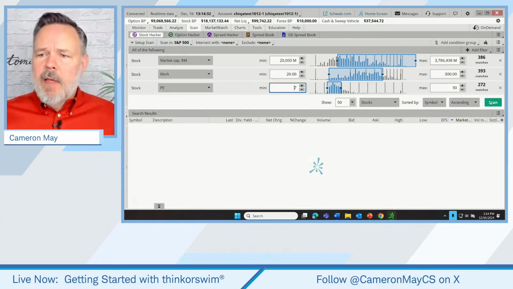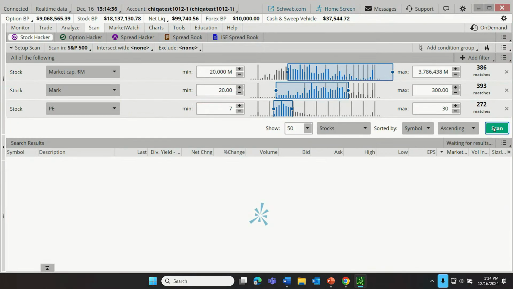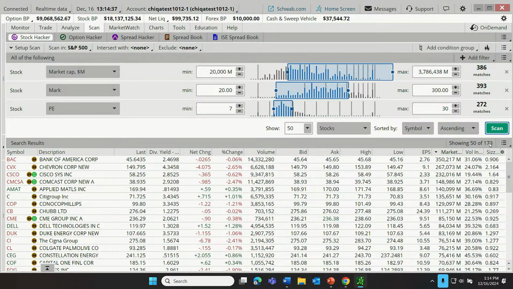If I run a scan now, there's going to be some overlap here. I wonder how many companies, 173 companies actually meet all 3 of our criteria. All right, well, we're whittling things down, but I think we can see that maybe the trader might want to whittle things down further, but I have a problem. I've run out of scan criteria. No, I haven't.